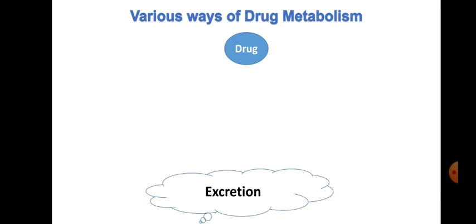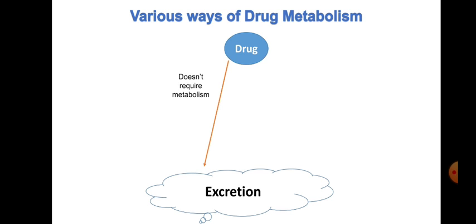So, what are the various ways of drug metabolism? What we have understood from the discussion is that we consume a drug or xenobiotic, and after showing its pharmacological action, these drug molecules should be excreted. If they are not excreted, they will accumulate in the body and cause toxicity. In some cases the drug needs activation, and without activation it will not show its pharmacological action, right. So, there are various ways by which drug metabolism can happen in the body, mainly in the liver.